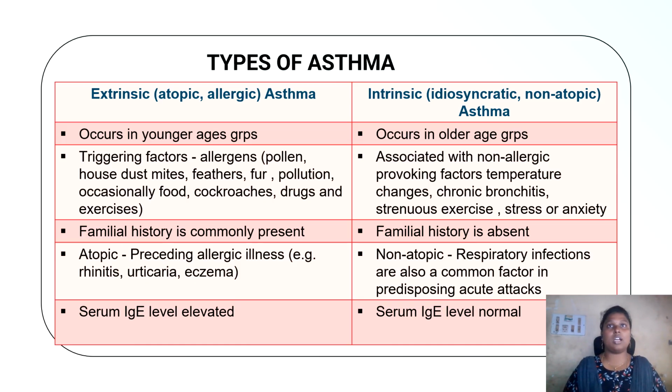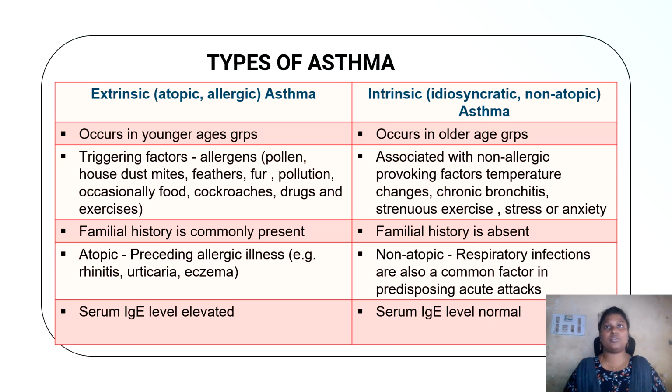Whereas intrinsic asthma usually develops later in life, typically after the age of 30. It is not caused by allergens, but rather by non-allergic trigger factors such as respiratory infection. It may be exercise, cold air, or emotional stress, or exposure to irritants like smoke or strong odors. These patients usually have negative allergy tests, and there is no family history of atopy.